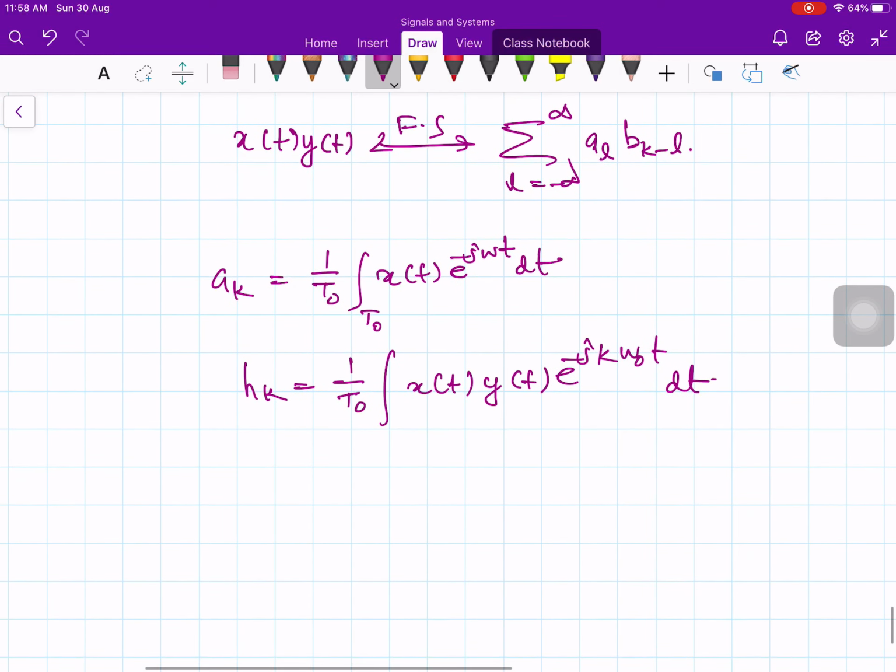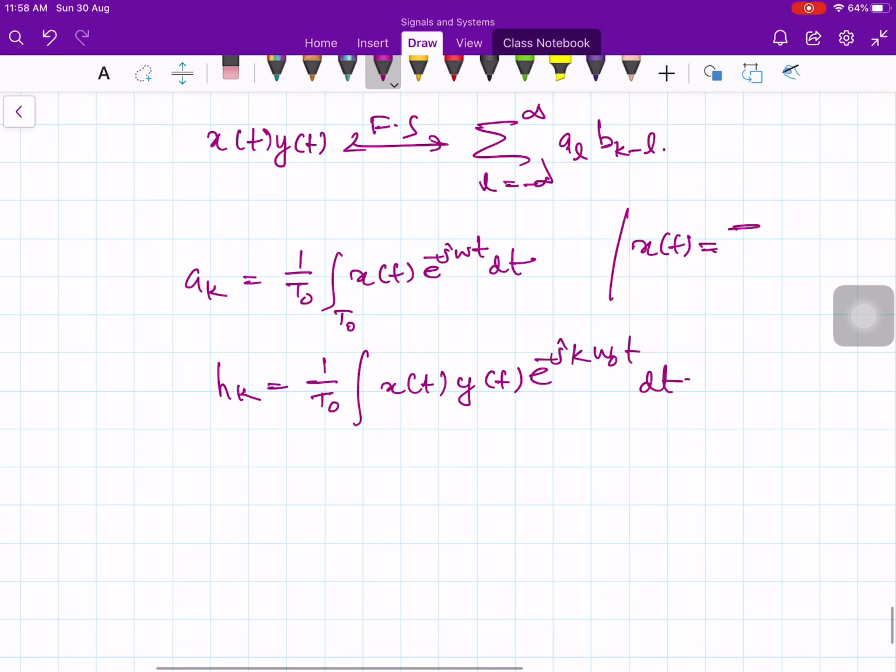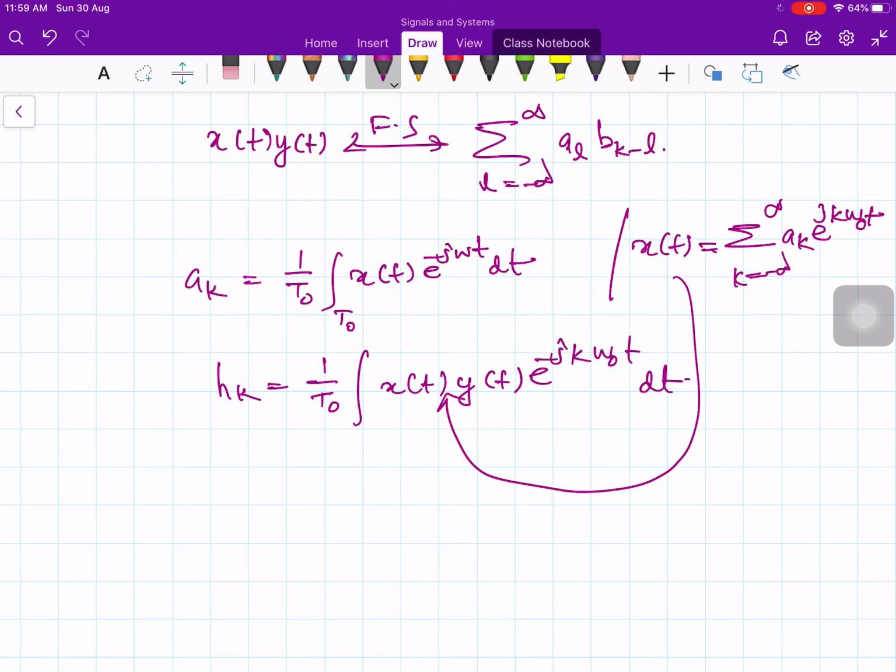Now what is the x of t equation in terms of Fourier series coefficients? It is the summation over k equal to minus infinity to plus infinity of a_k e to the j k omega naught t. You substitute it here.